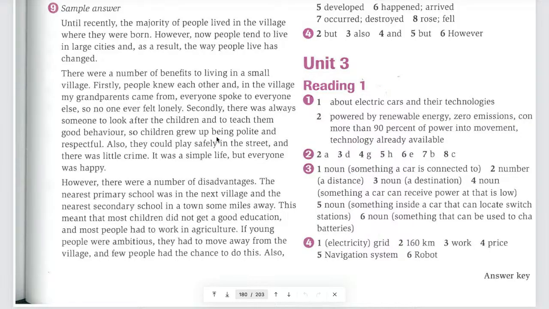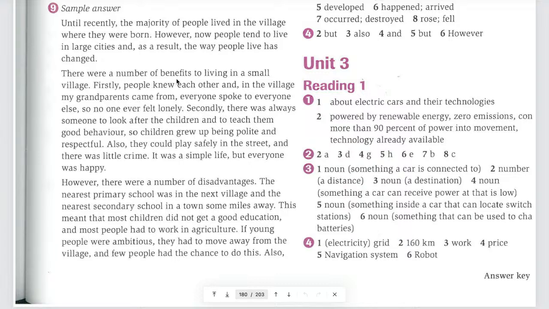You will feel like you will read about some number of advantages to living in a small village. Yes, that's right. So based on this, you will see a number of benefits. That means a number of advantages, right?